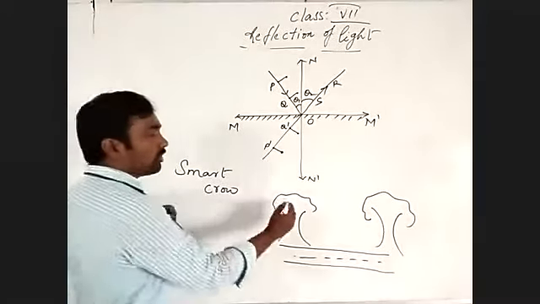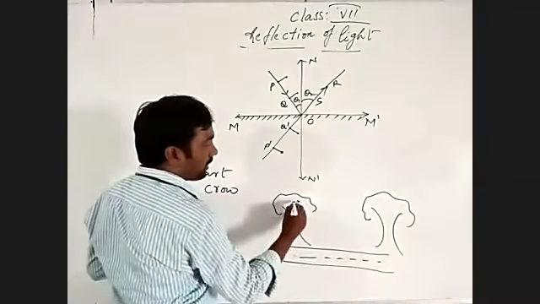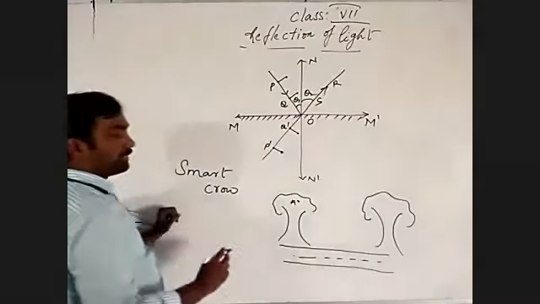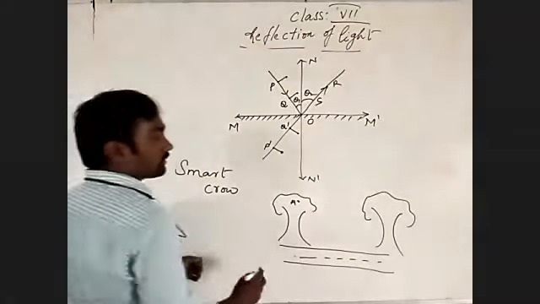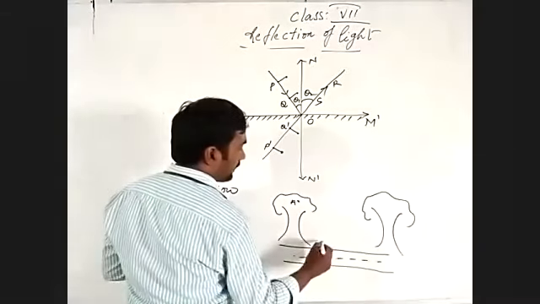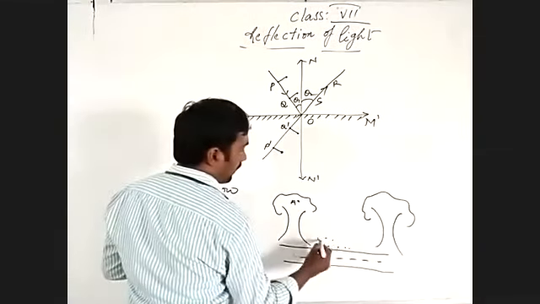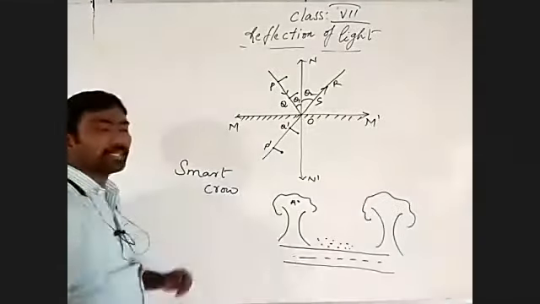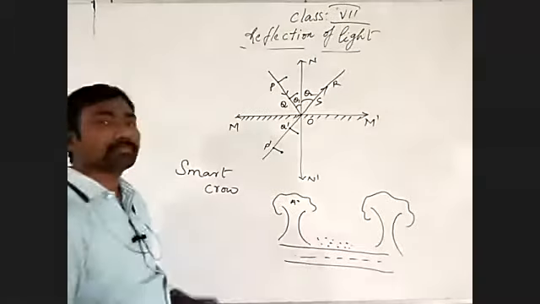The smart crow is at point A in the first tree. It observed some grains on the field between the two trees.